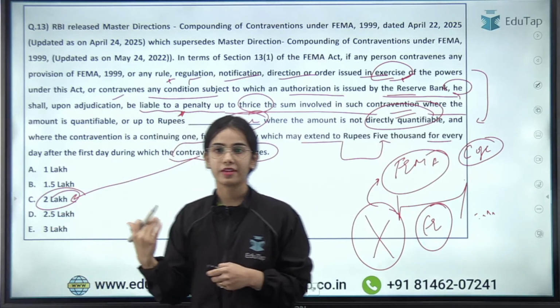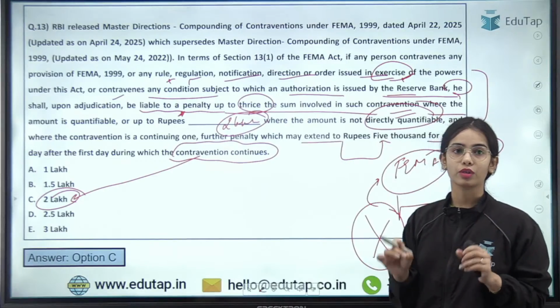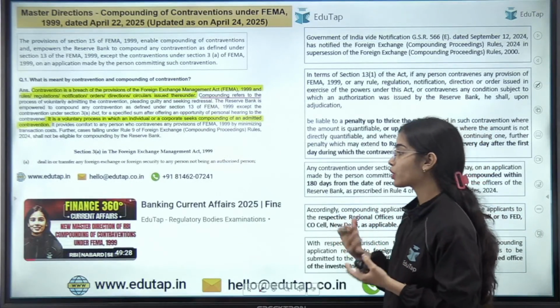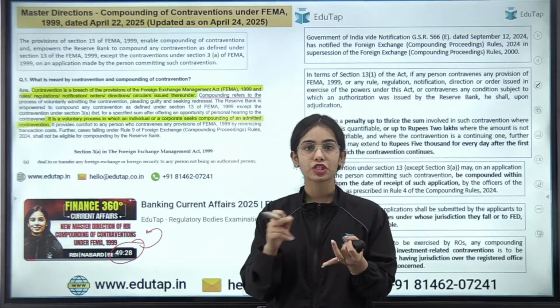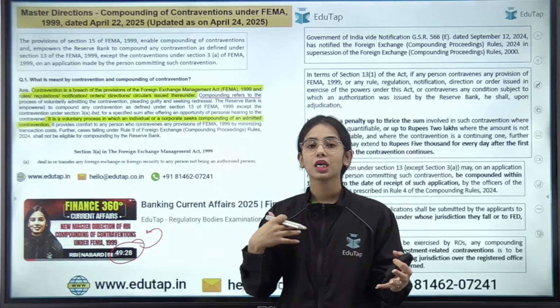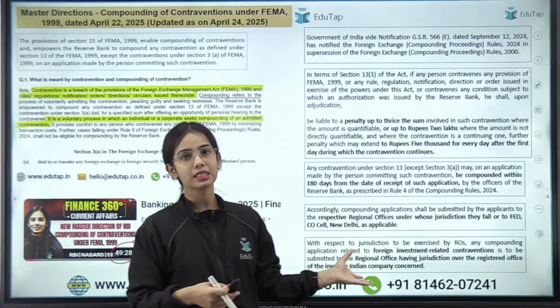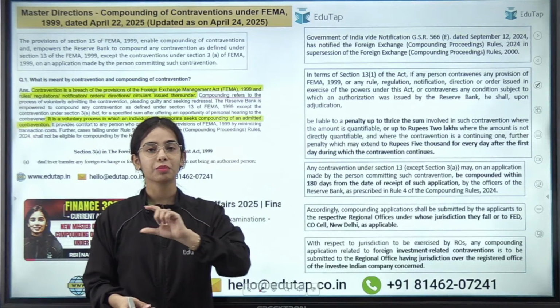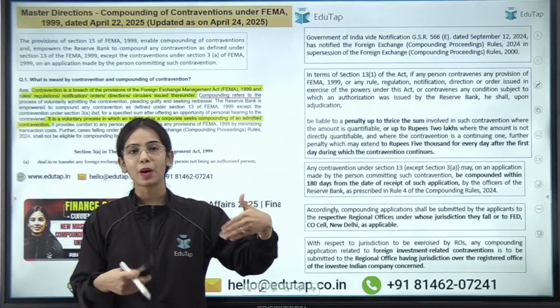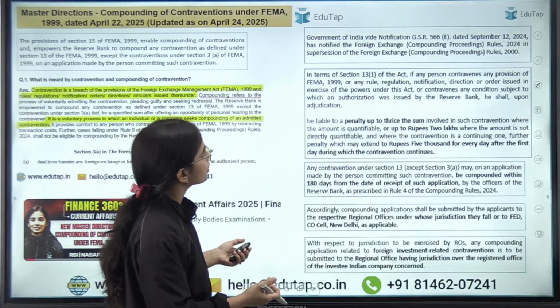Yes, everyone has given the right answer in this case. Very good. So the compounding of contravention, we have discussed this in detail, where we discussed what the contravention is, what the compounding is, how it happens, what the penalties are for different cases, and what the resolution period is. That means in this period the compounding has to finish. So it is 180 days, I think.